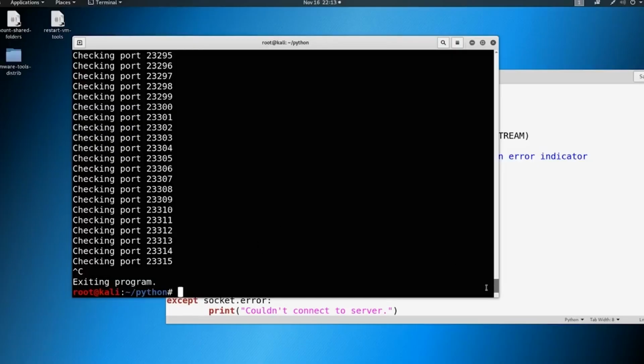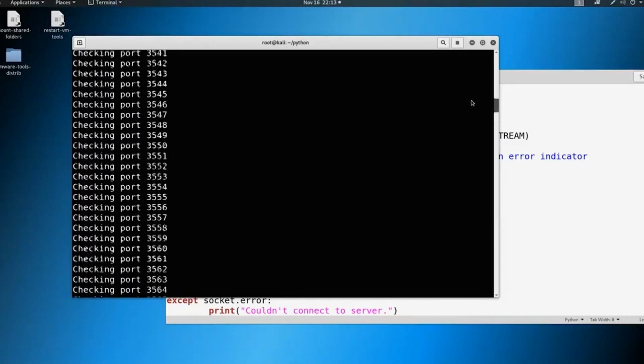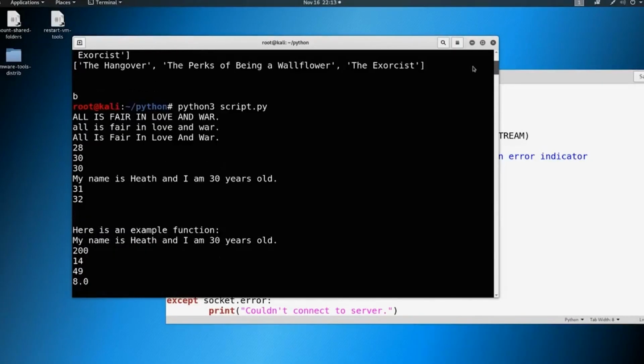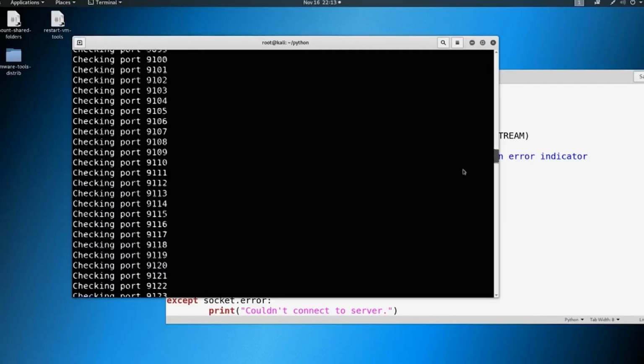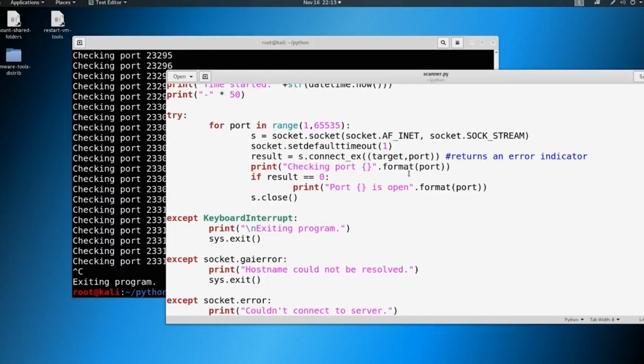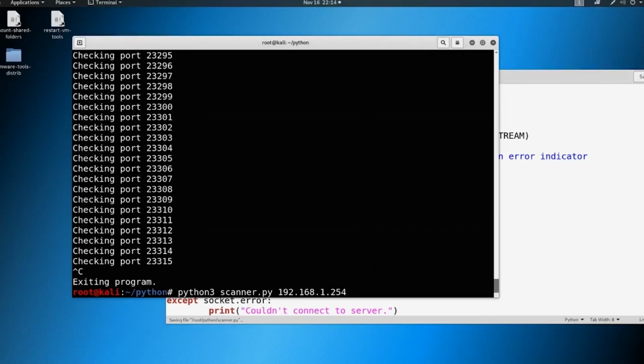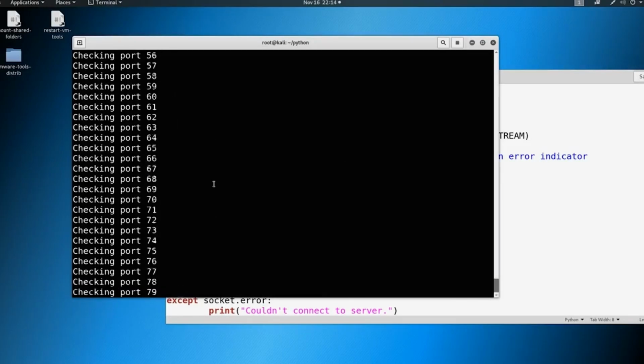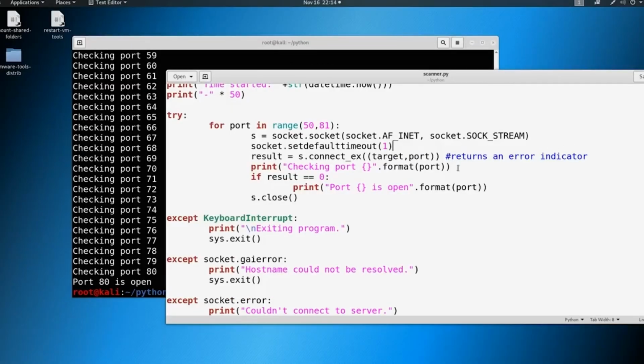On top of being a little bit annoying, it's throwing 20,000 lines onto our screen. The only reason I would put a statement like this in is if I was doing a couple of numbers. If we go back to 50 and to 80, we'll do 81. It's a good way to see how fast your scanner's running, and a good way to have print statements in there in case you see any errors. You could see it ran through 80 pretty fast and found 53 and 80 open. So I would delete this.